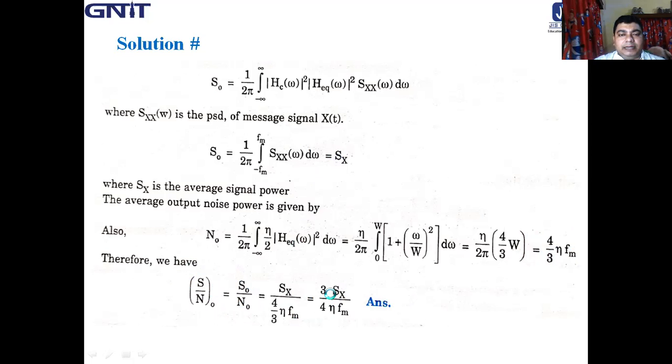So ultimately 3 SX by 4 eta FM. So this is the output SNR. This type of problem mainly comes in the GATE examination.